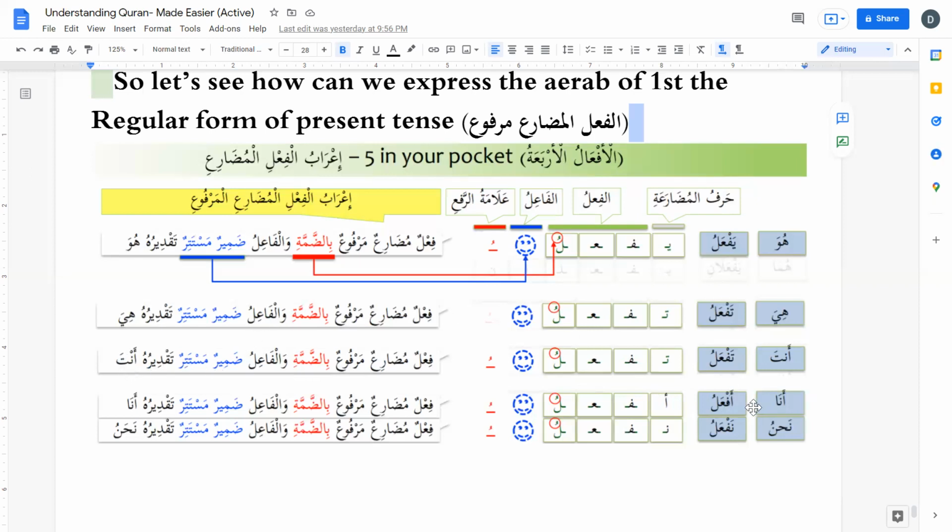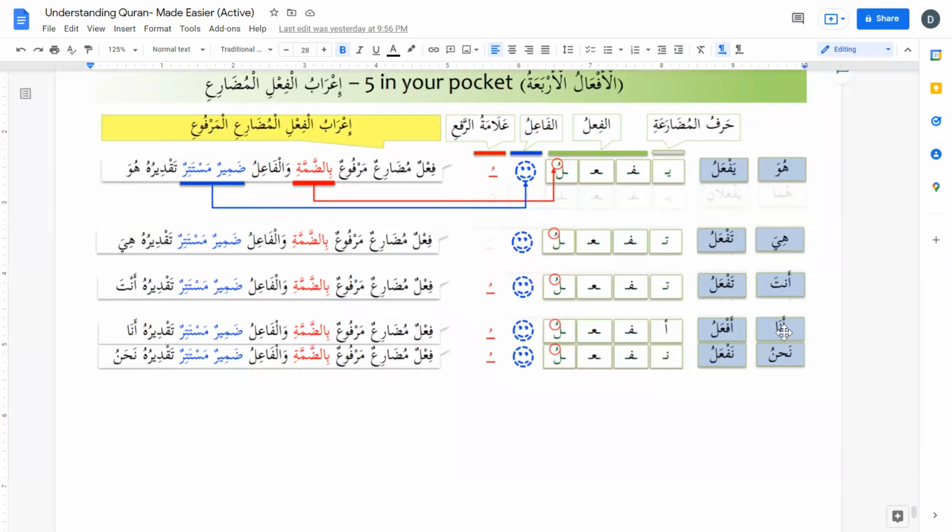And then af'alu, same wording. Af'alu is again fi'lun mudari'un marfu'un bid dhamma, wal fa'ilu dhamirun mustatir taqdiruhu ana. And in nahnu, the alamat mudari' is noon, and in ana form, we have alamat mudari' hamza.